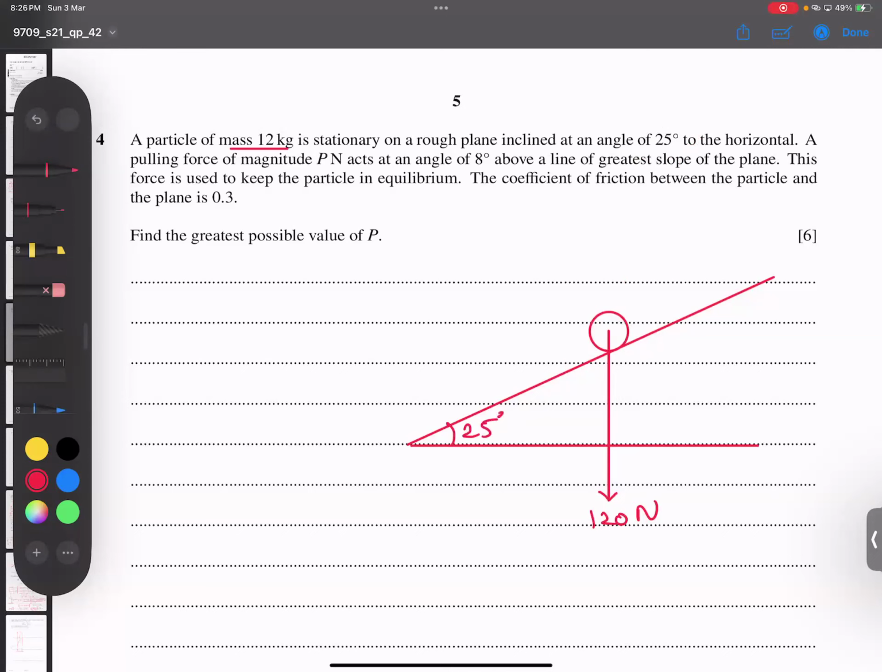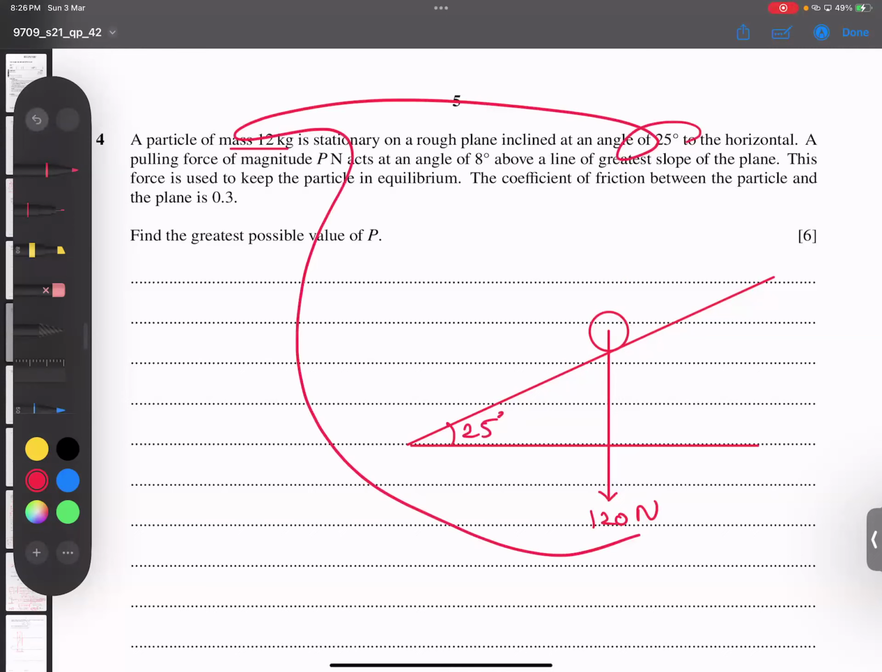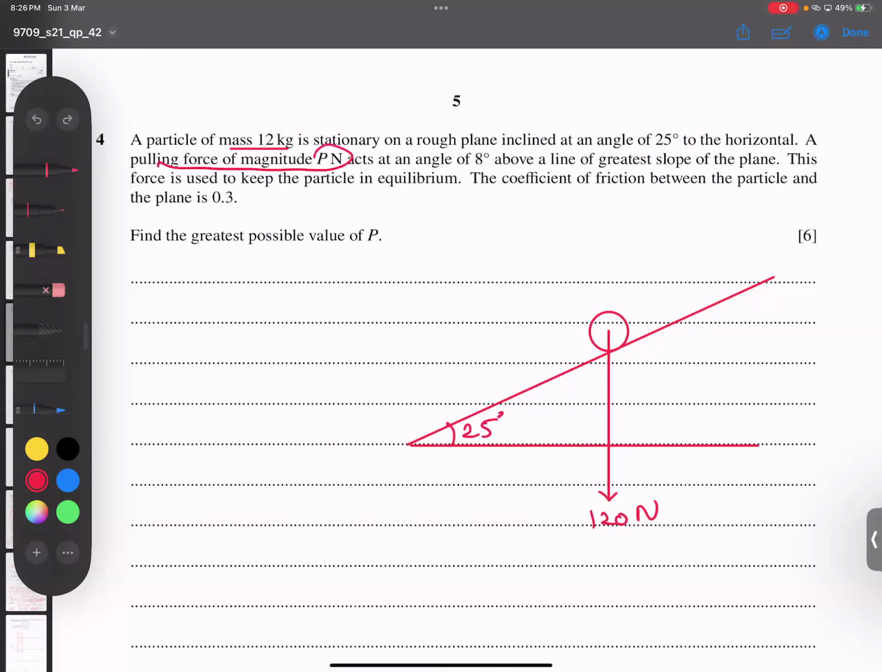The best technique is to read and write. The pulling force is P, acting at 8 degrees above the plane, so it is not parallel to the surface. It is acting at some angle, the angle of application, and the angle with the plane is 8 degrees. So first of all, this idea is very clear.